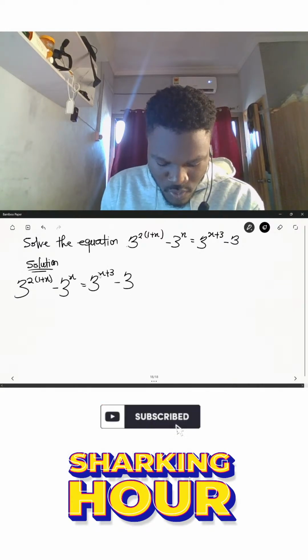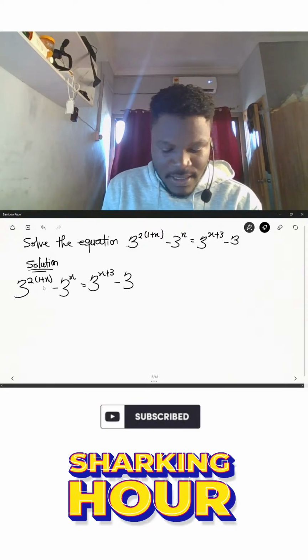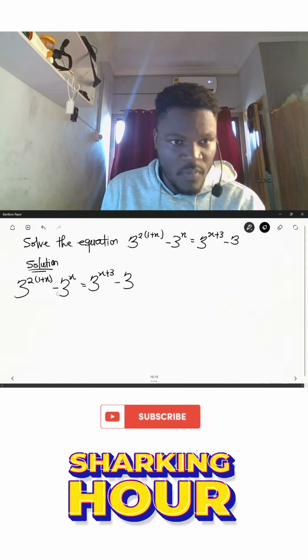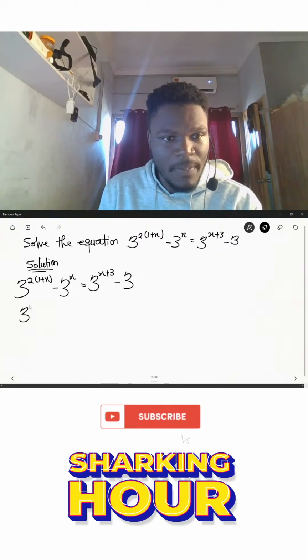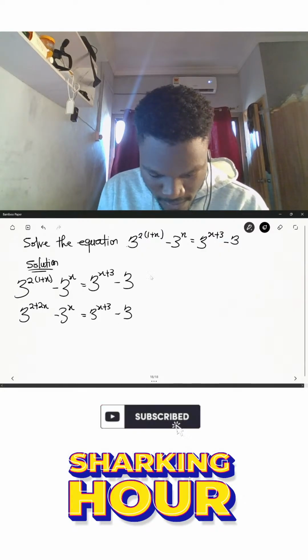Are we okay? To solve this problem, we first want to expand the bracket at the top. So we'll have 3 to the power 2 plus 2x, then minus 3 to the power x will be equal to 3 to the power x plus 3 minus 3.